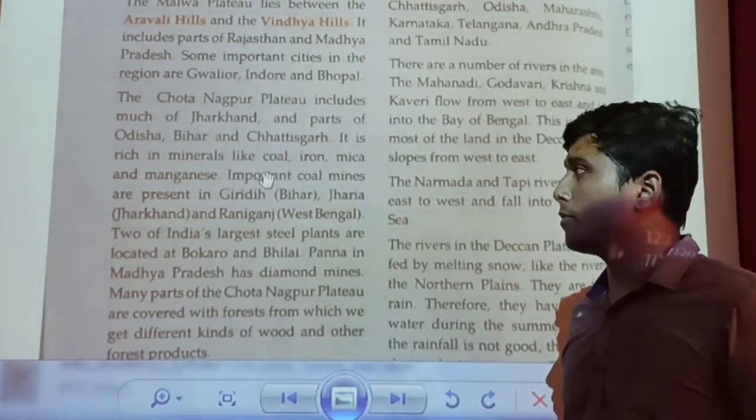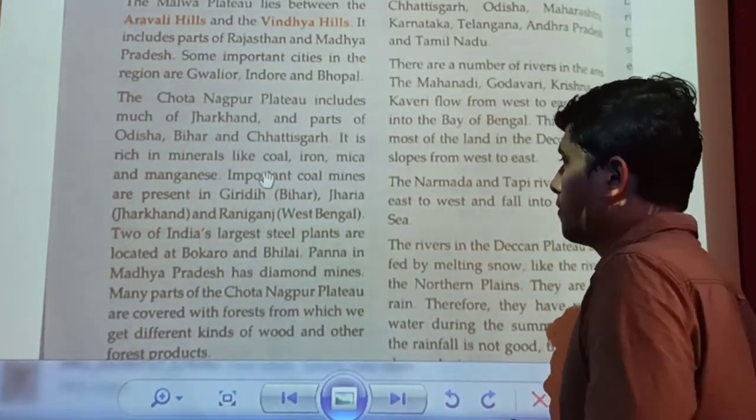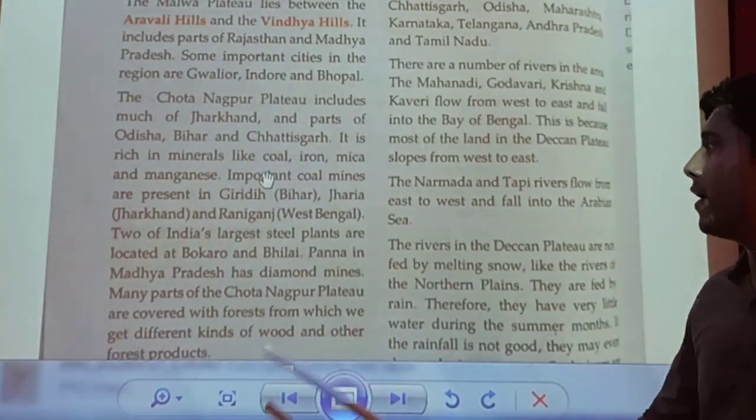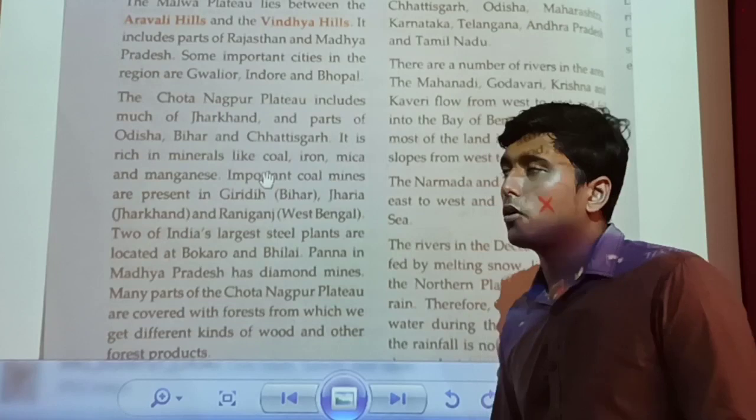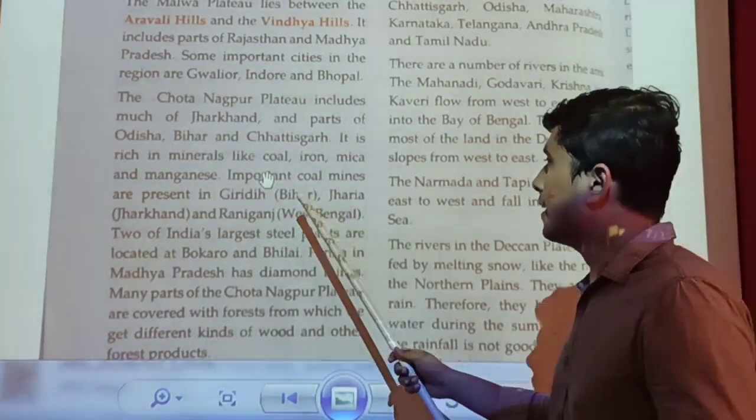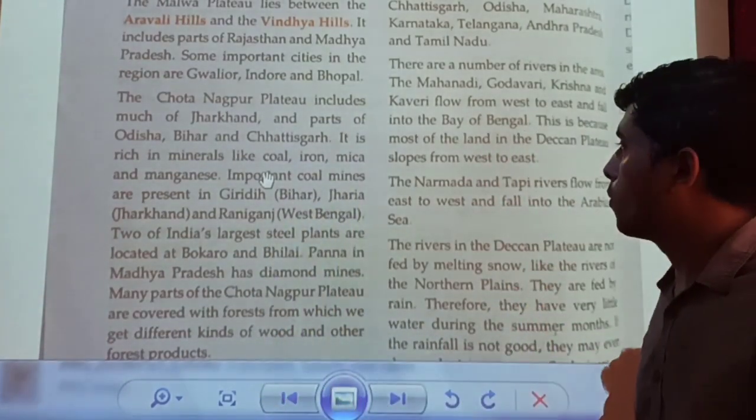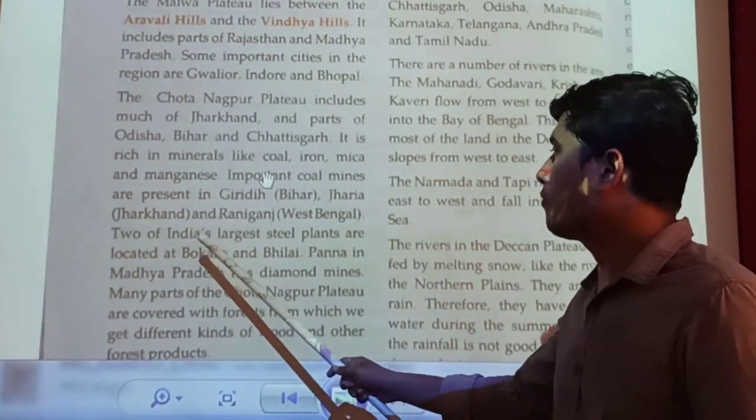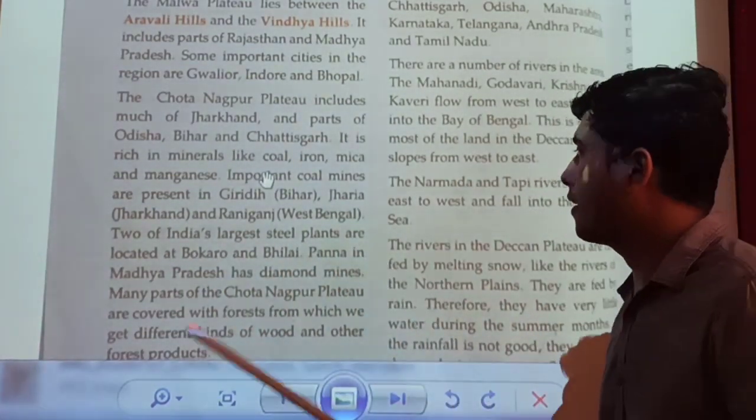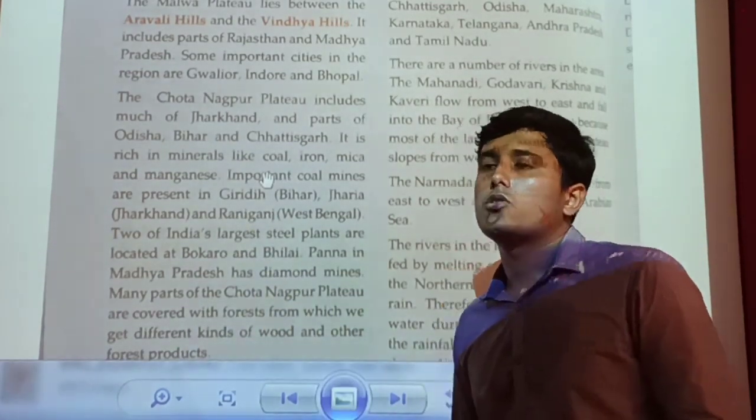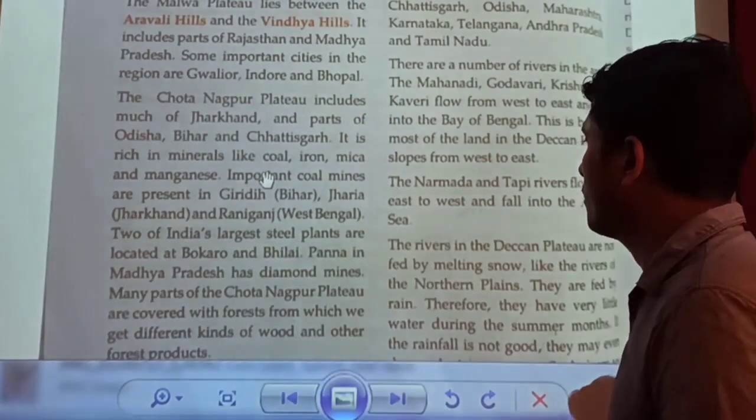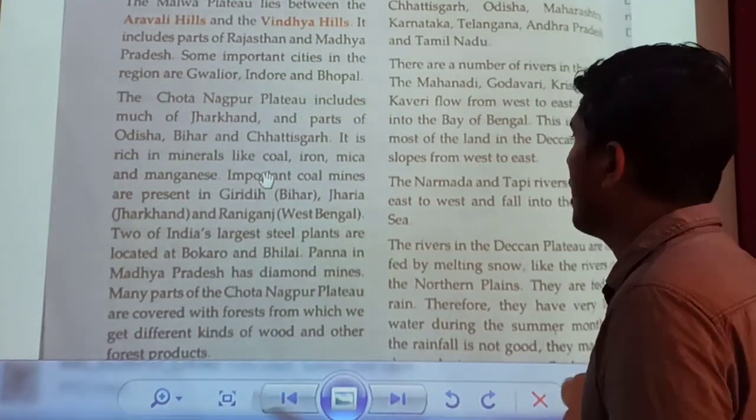Important coal mines are present in Giridih in Bihar, Jharia in Jharkhand, and Raniganj in West Bengal. These are some of the important coal mines present in the Chota Nagpur Plateau. Two of India's largest steel plants are located in Bokaro and Bhilai. So India's largest steel plants are also in the Chota Nagpur Plateau, that is Bokaro and Bhilai.